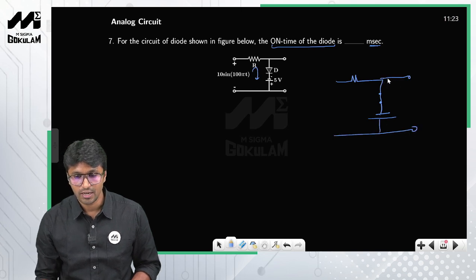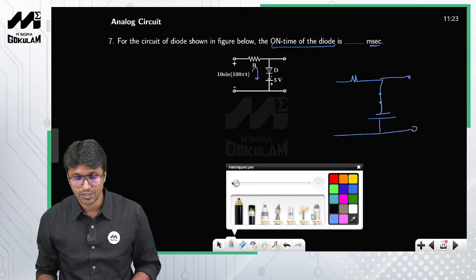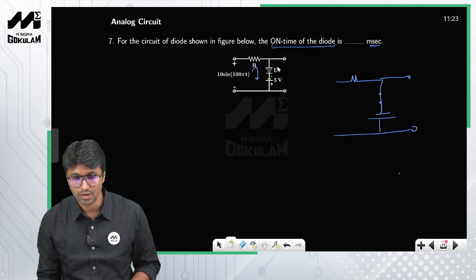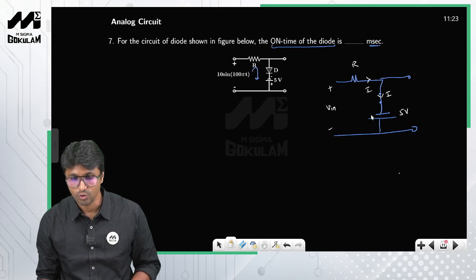Now listen, when we assume the diode is forward biased, obviously the current flows from P to N. So this is a current through this particular branch, and the same current flows through this branch as well. This is your applied input, this is your resistance, and this is nothing but a 5-volt battery, so this is minus and this is plus.